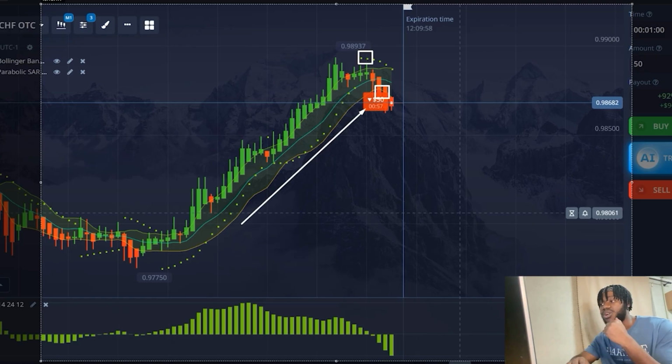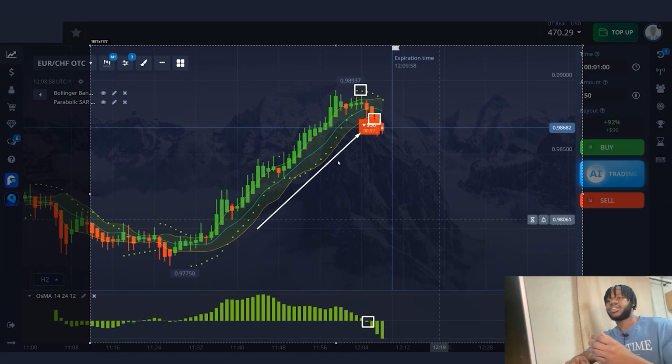All that remained was to get confirmation from OsMA. The OsMA indicator chart was above zero for a long time. Now the price is falling and the chart began to form below zero. This is the third signal, rather. After which I decided to open a trade in the situation. And as you can see, the strategy is very simple and it doesn't require complex analysis of the situation. Later, I will talk about important rules, so please don't miss them.